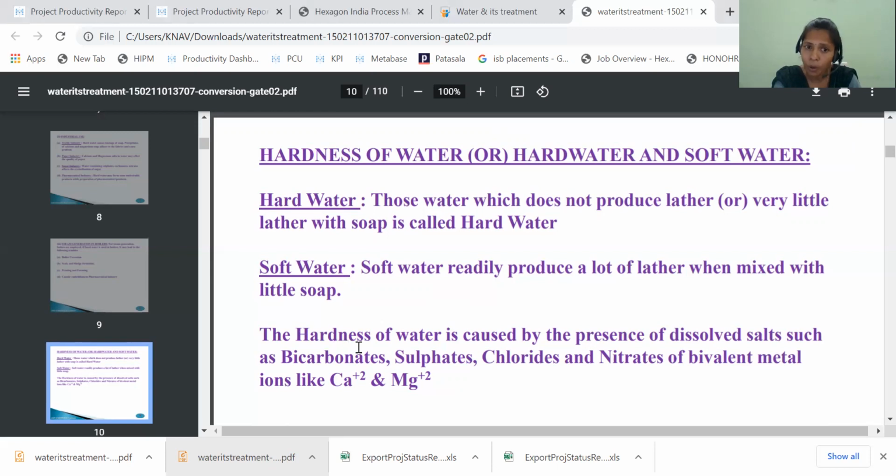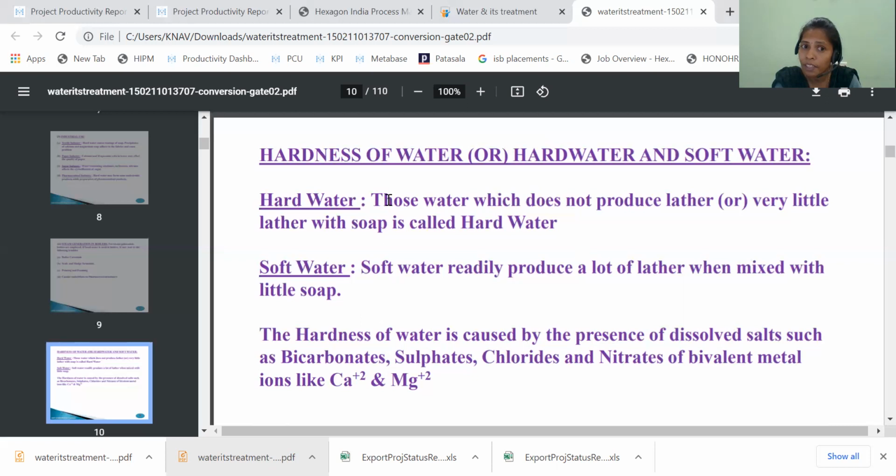Now, hardness is also very important. We know that hard water has hardness. What is meant by hardness? Hardness is nothing but the property of hard water. It is a characteristic of hard water. To express the property of hard water, we use hardness. The hardness of water is caused by the presence of dissolved salts.